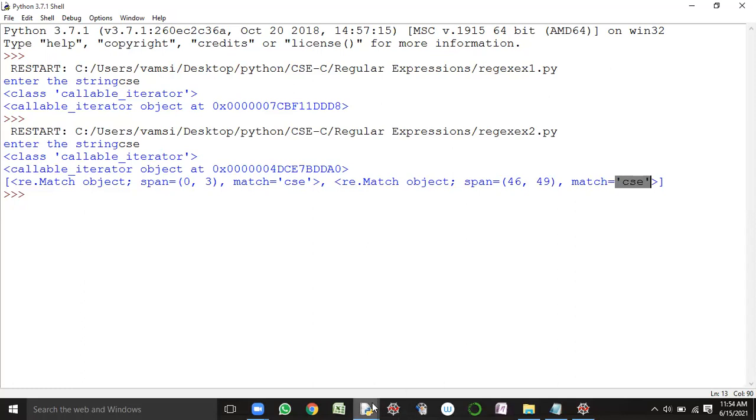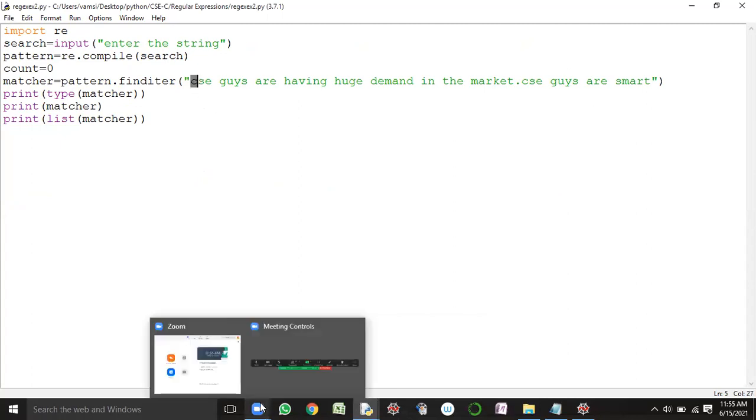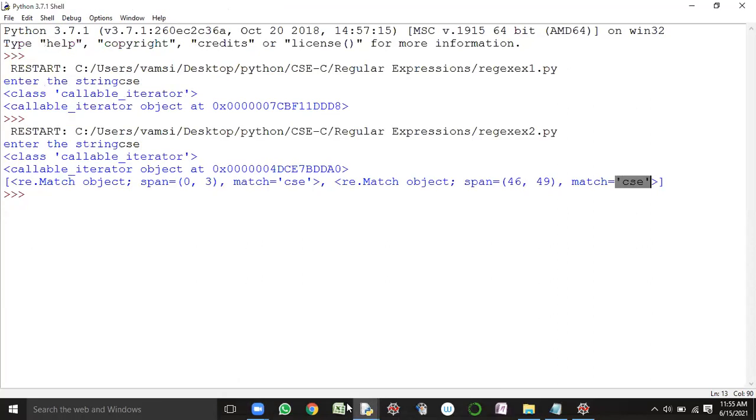So go to the target string. So here we are having the target string. When I'm considering it as a string object, indexes start from what? 0, sir. So it starts from 0. This is the first occurrence of CSC, isn't it? Yes, sir. And this is the second occurrence. So what is the index of C? 0. So see the first occurrence range of indexes.